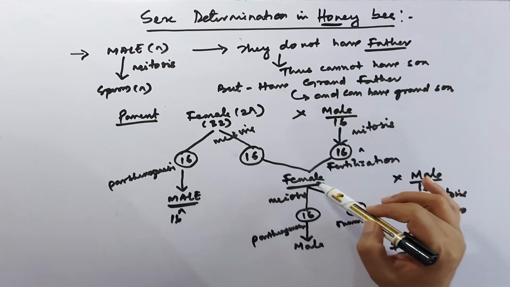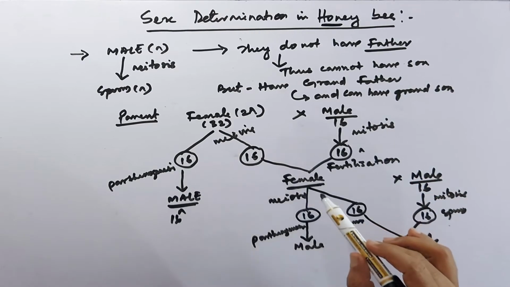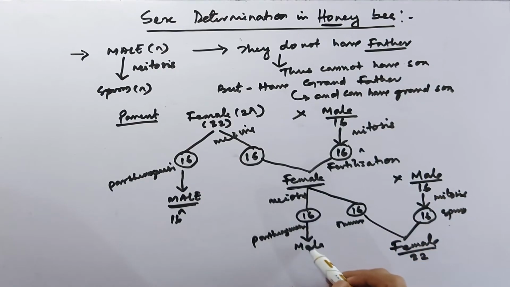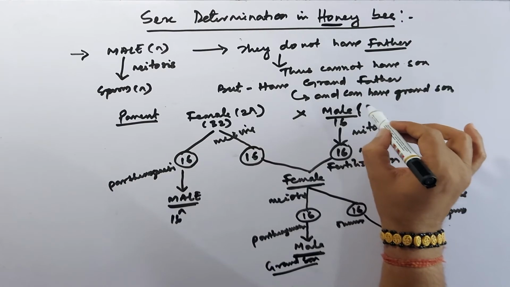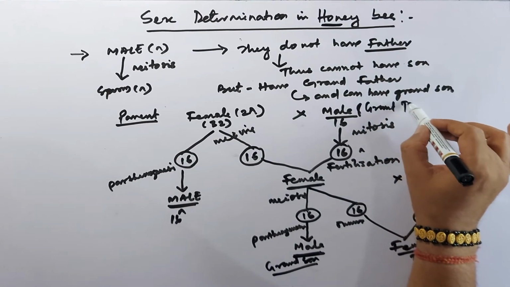So from this cross it is clear that this male does not have a son but only produces the sperm. It fuses to produce the female, and when this female gives rise to the gametes, one produces the male and another again a female. So this male is really the grandson when we compare to this grandfather.